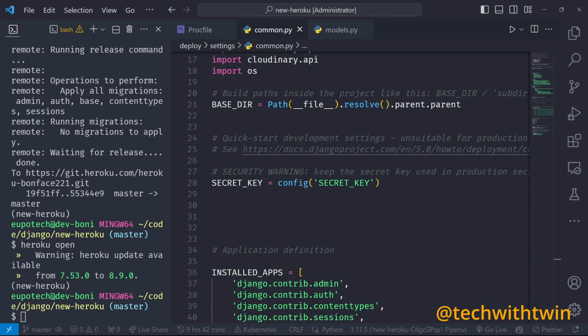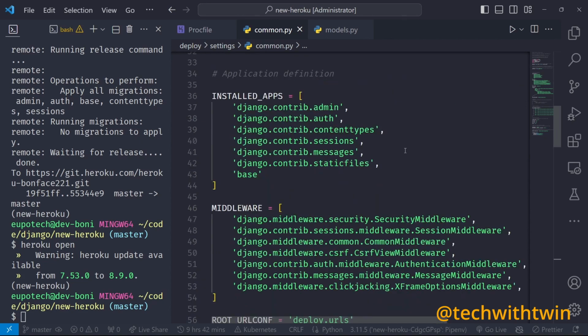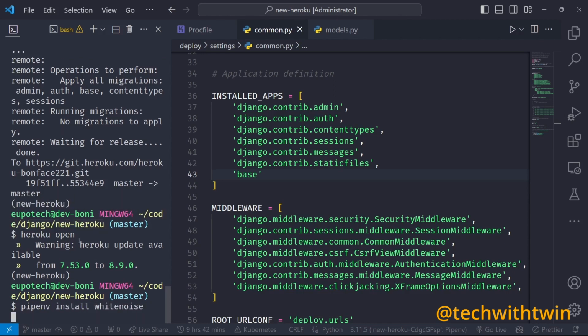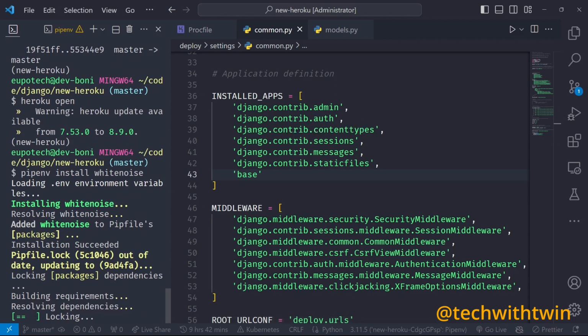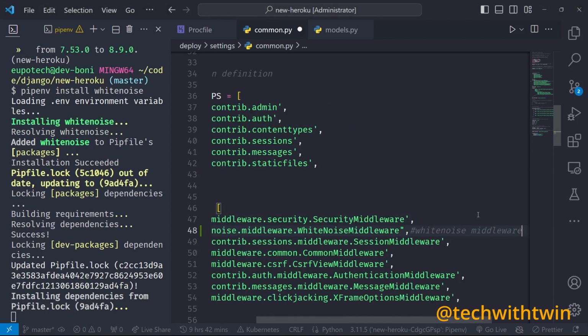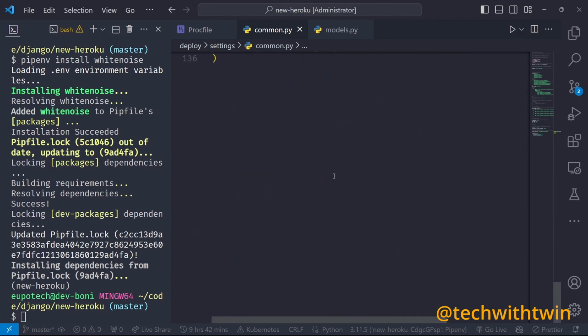Okay, I think the issue is about not having the middleware for WhiteNoise. There's a package called WhiteNoise. So let's try installing WhiteNoise and see whether our static files will be added. Then you can add the WhiteNoise middleware here and see whether that can fix the issue.